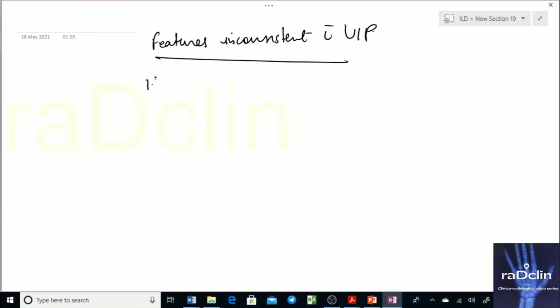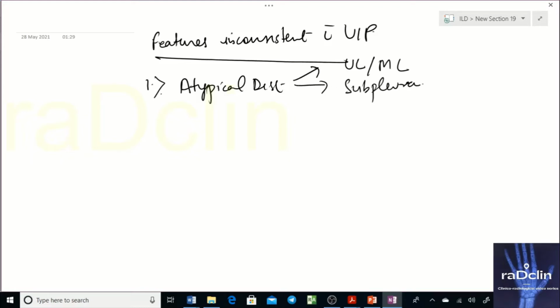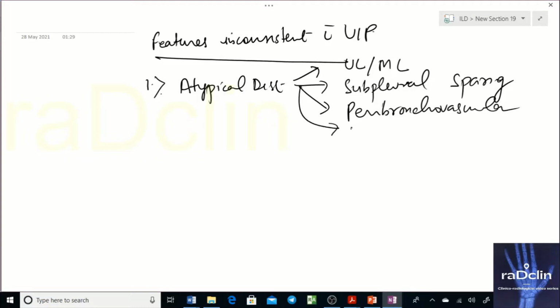First, atypical distribution: either upper lobe or mid lobe involvement, then peribronchovascular area, vascular interstitium, and fourth, by the joint working group, perilymphatic as well.